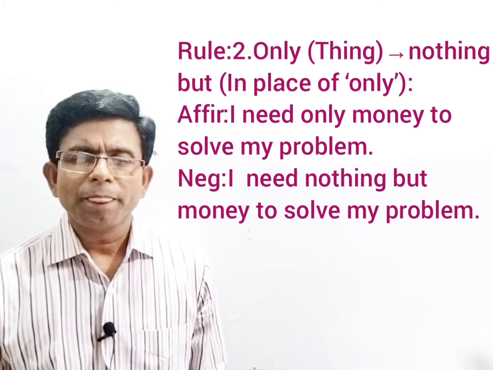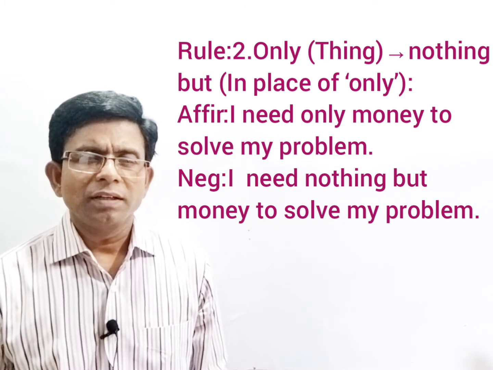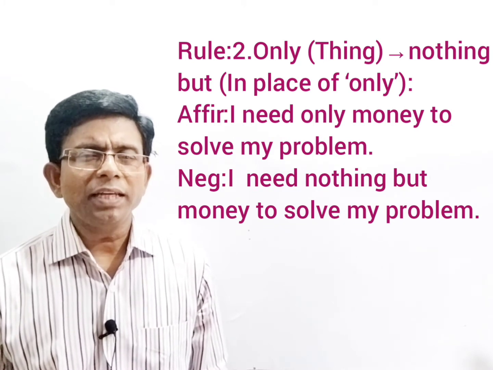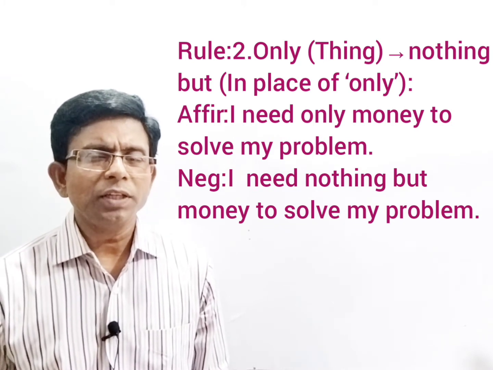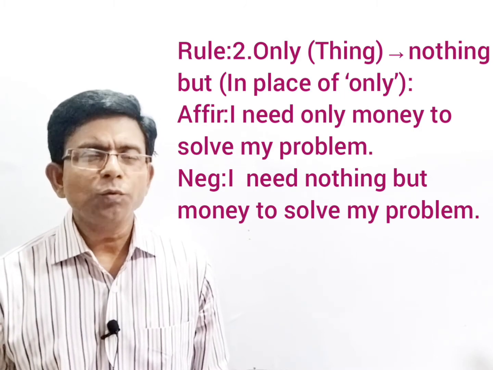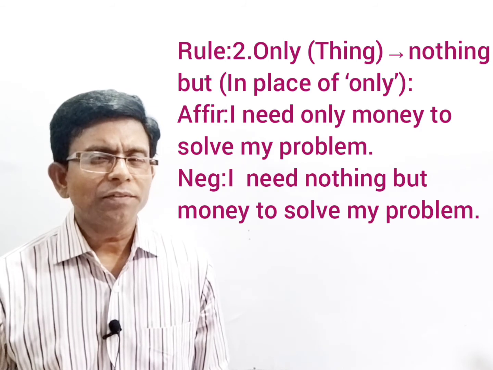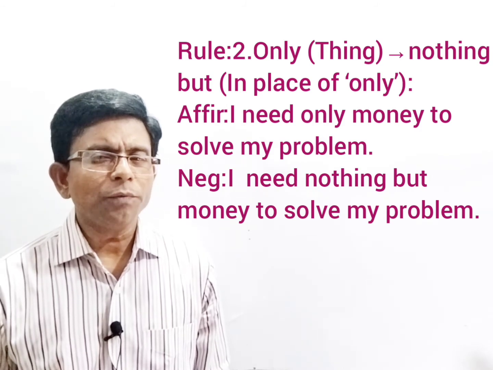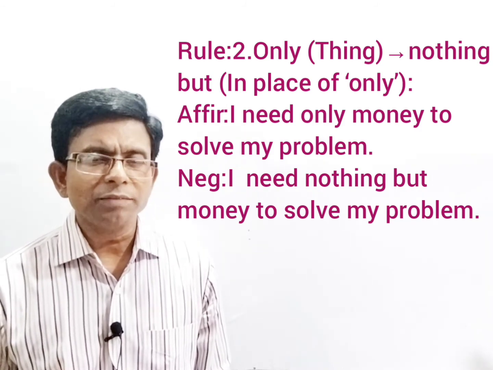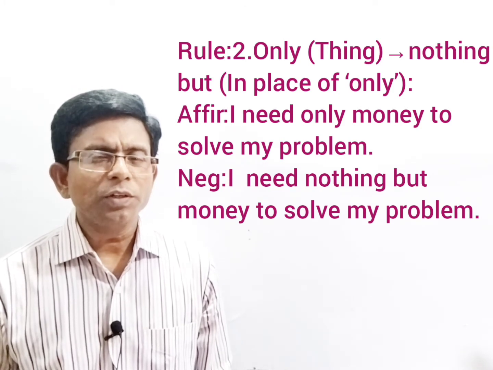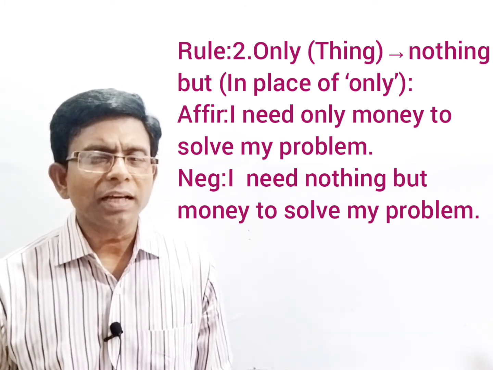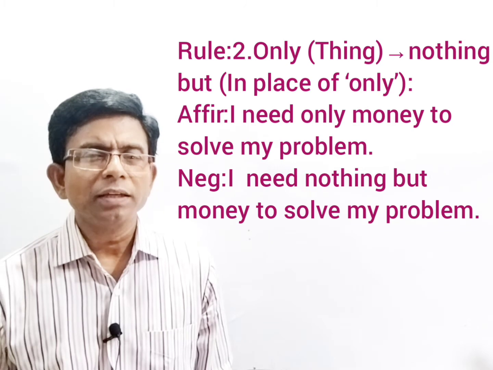Okay, for example, affirmative sentence: I need only money to solve my problem. Then what will be the negative according to the rule? You have got the rule that in place of only you have to write nothing but. So your negative sentence is: I need nothing but money to solve my problem.